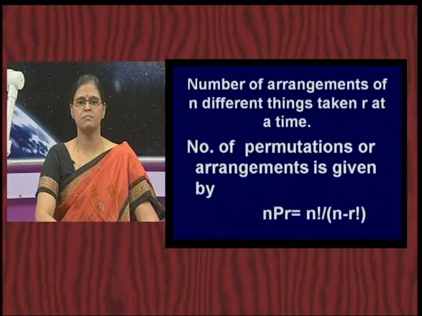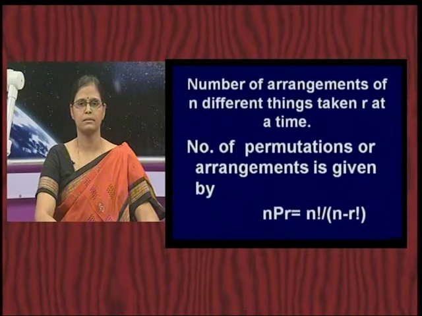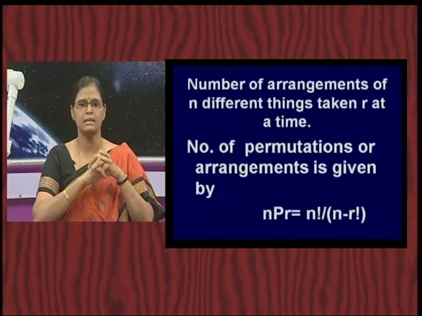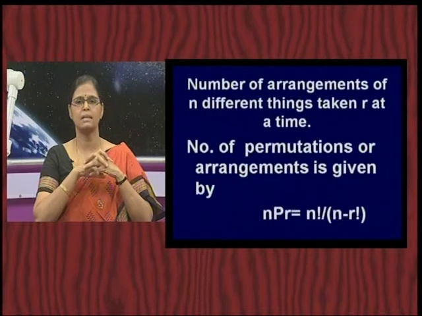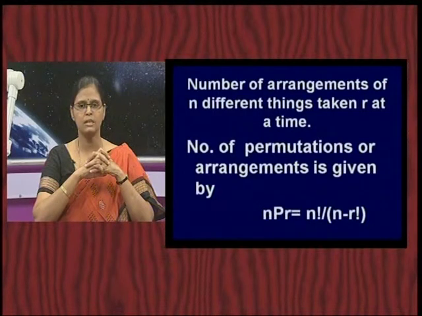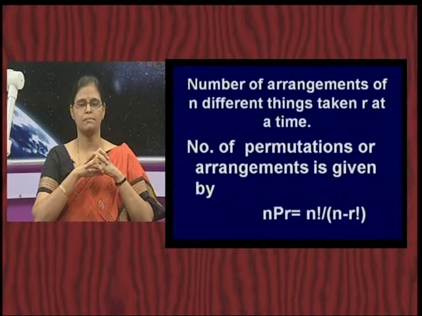It is denoted by the symbol nPr, and what is its value? It is equal to n factorial divided by (n minus r) factorial. So, the number of arrangements of n different things taken r at a time, that is what we may call permutations or arrangements, and it is given by the symbol nPr, and its value is n factorial by (n minus r) factorial.